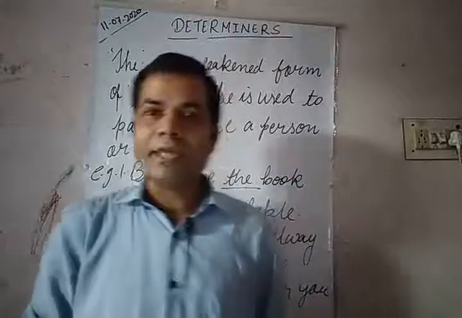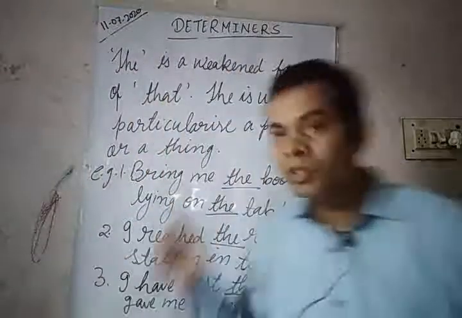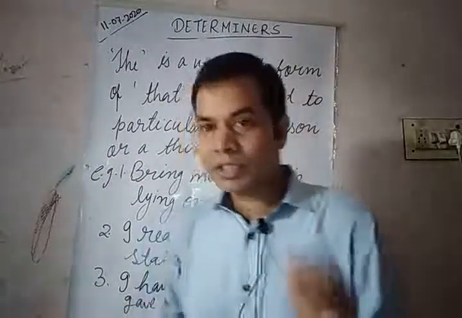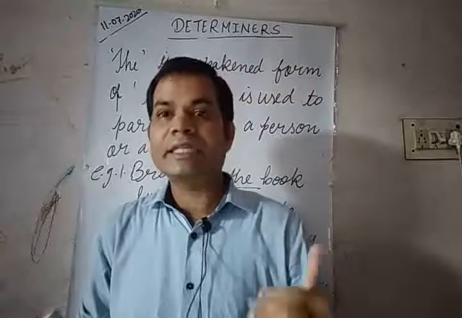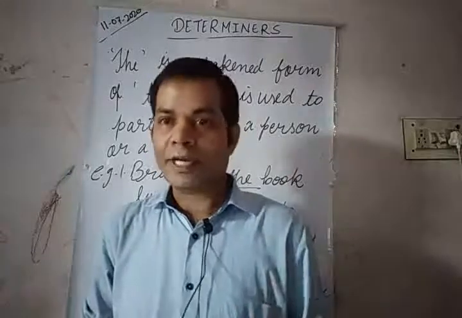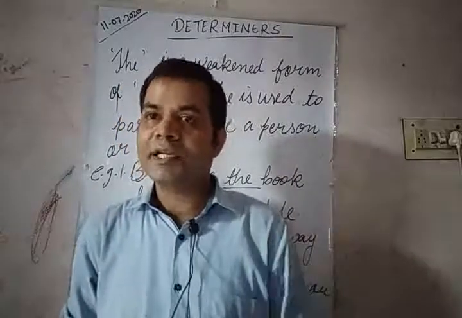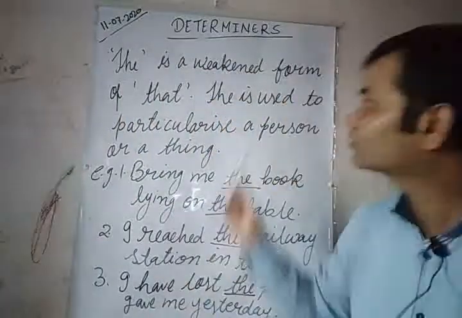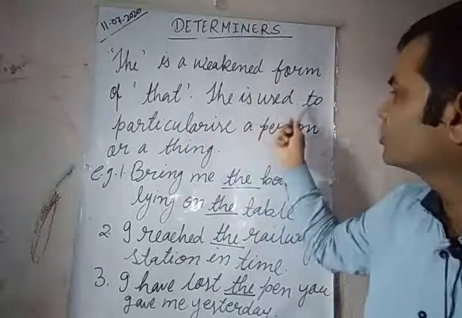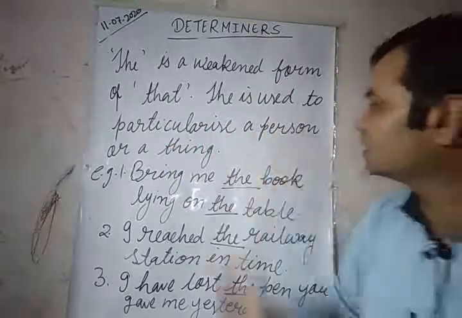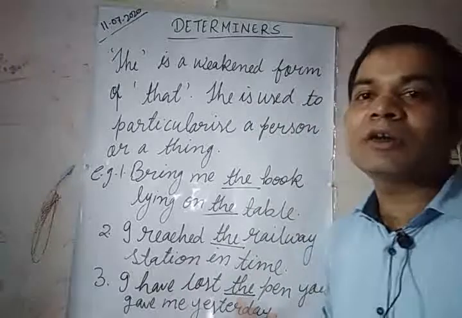So after a and an, let us go through the use of the. As we know, the is used for many purposes, but here we are not going to read it in detail because we have already done articles many times. So here I am going to explain it in short. The is a weakened form of that. The is used to particularize a person or a thing. So mainly we use the to particularize any person or thing.